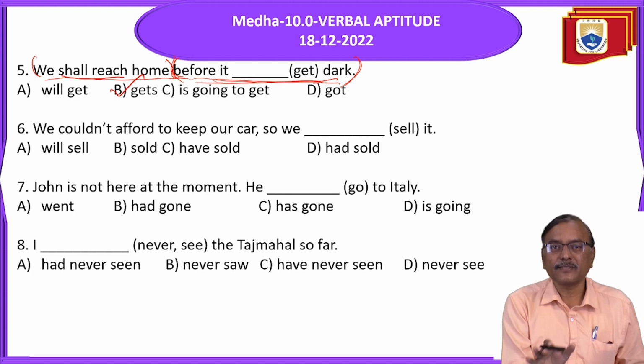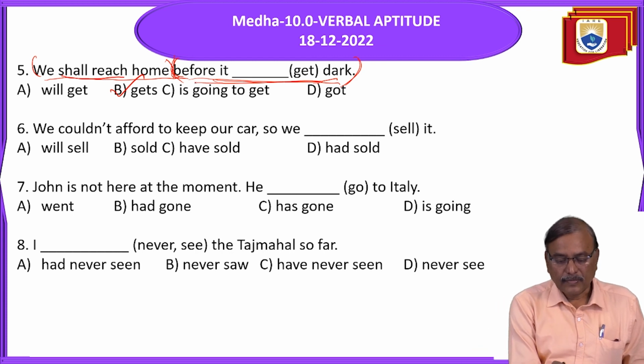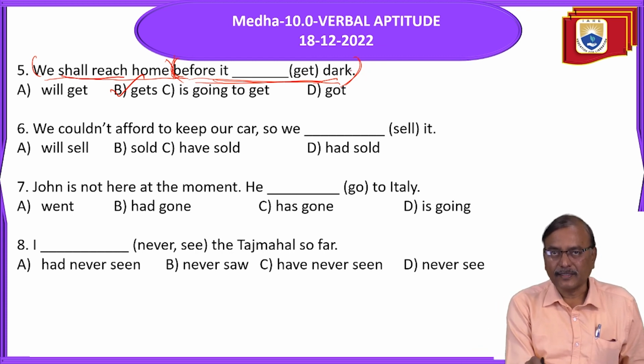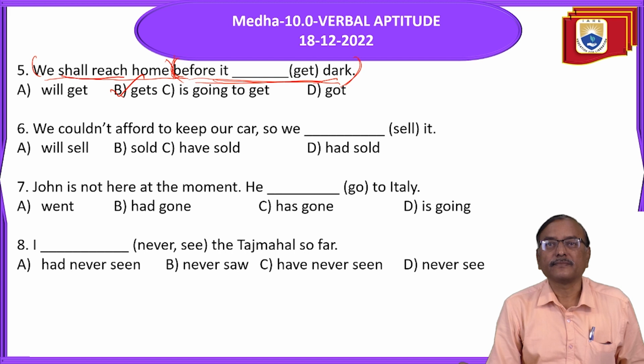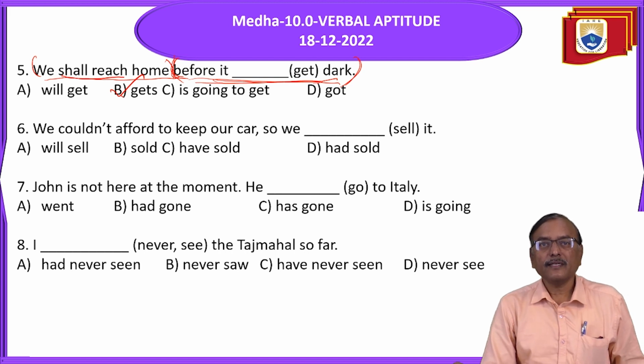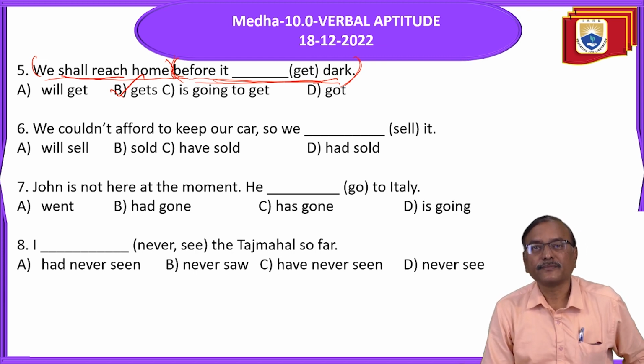In the subordinate clause, don't use a simple future. So, before it gets dark, this is a subordinate clause. In the subordinate clause, use simple present tense instead of simple future. Right? So, we shall reach home before it gets dark.